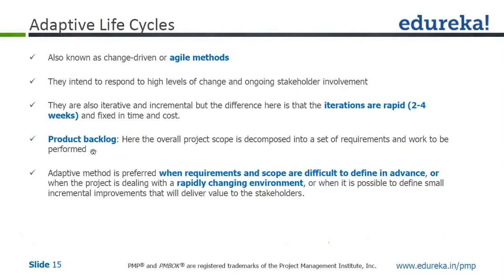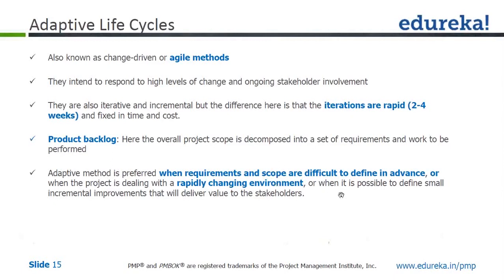So product backlog: here the overall project scope is decomposed into a set of requirements and work to be performed. Product backlog is all the requirements and work to be performed, whatever work is remaining, and the status of the product backlog gets updated with each and every iteration. This adaptive method is preferred when requirements and scope are difficult to define in advance, or when the project is dealing with a rapidly changing environment.